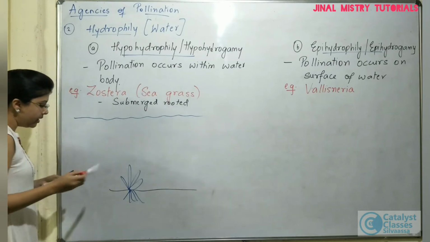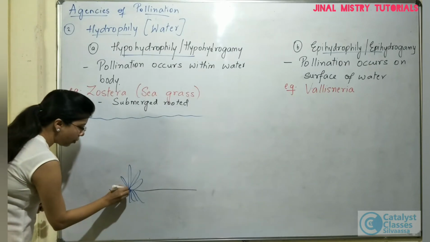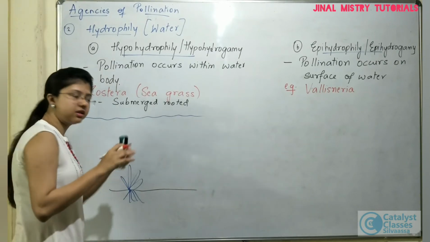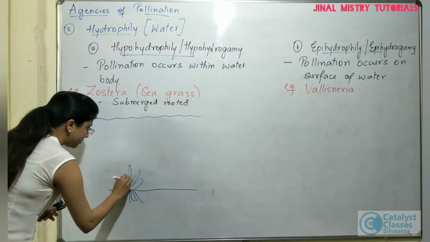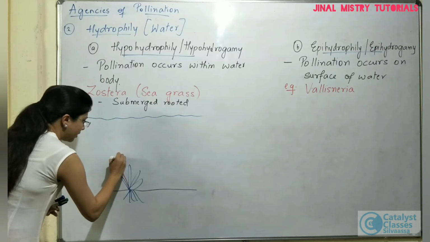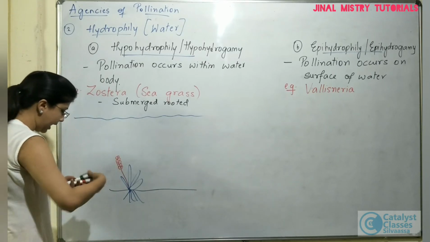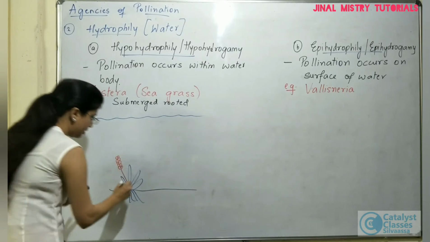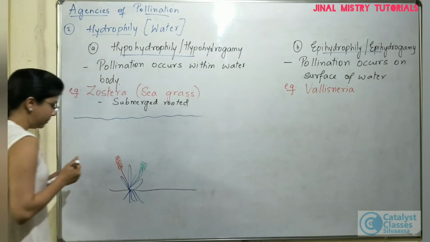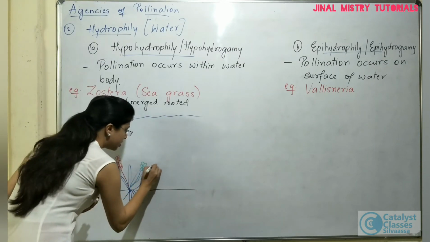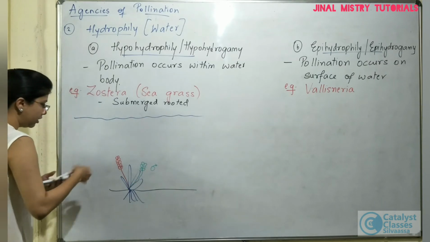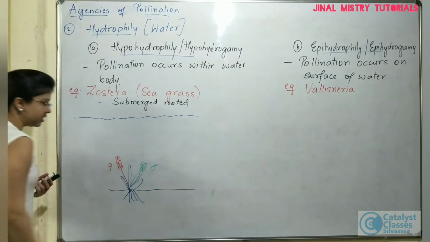So this is the lower part of the water body, and this is the upper part, that is the surface of the water. Now, in case of Zostera, the male and the female flowers will be present in clusters but separately on the plant. So let us consider this to be the female flower, and this will be the male flower. The male flower is also present in clusters, and the female flower is also present in clusters.